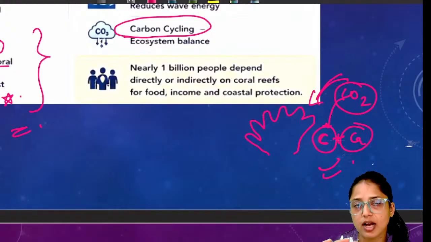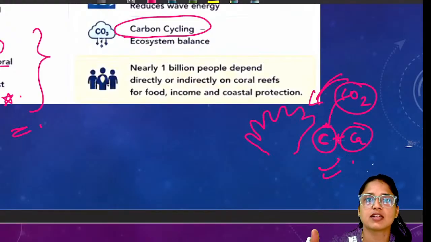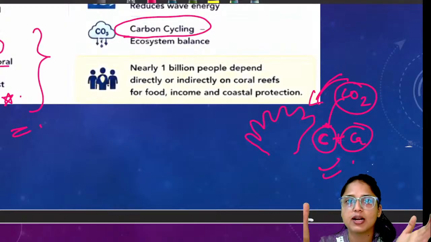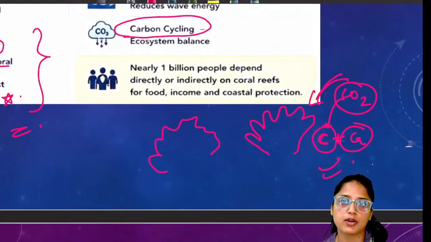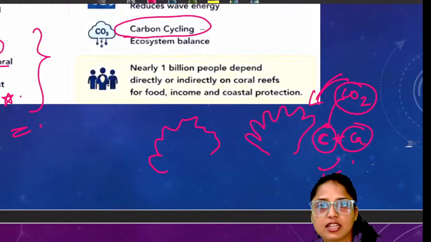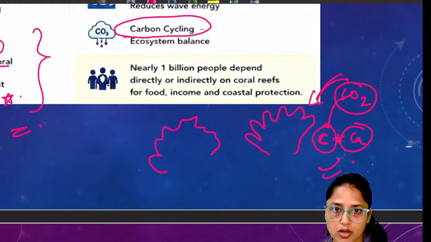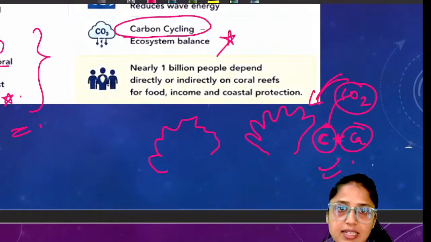If calcium carbonate concentration is increasing, that means the structure is building a lot, because the coral structure is built by calcium carbonate only. So it helps in the formation of the entire coral structure. That's why it helps in carbon cycling.